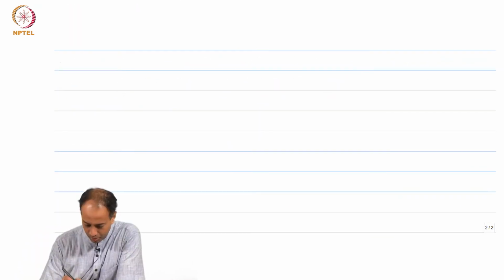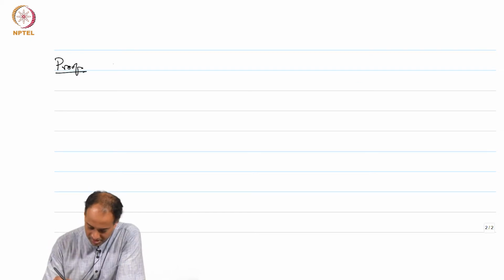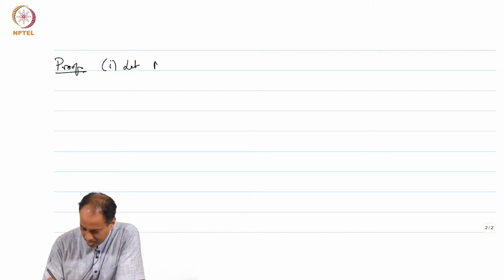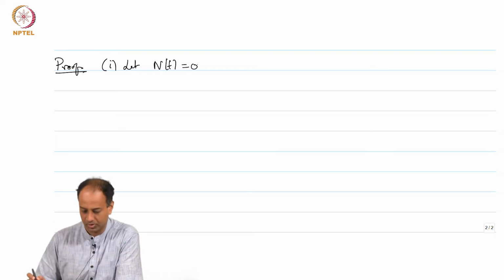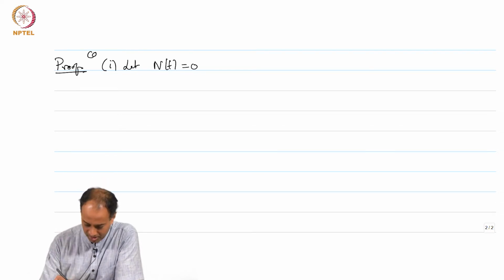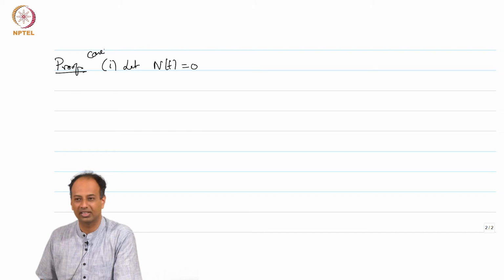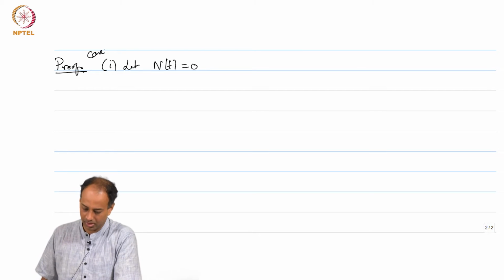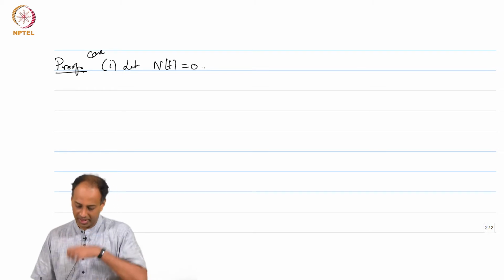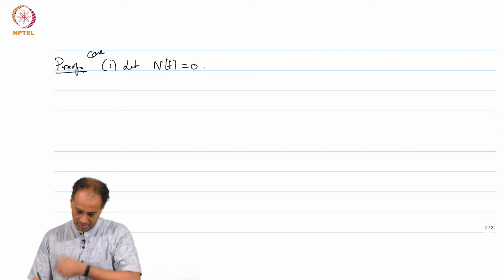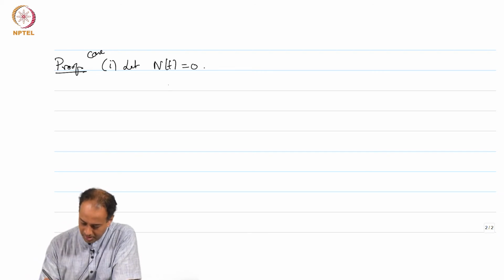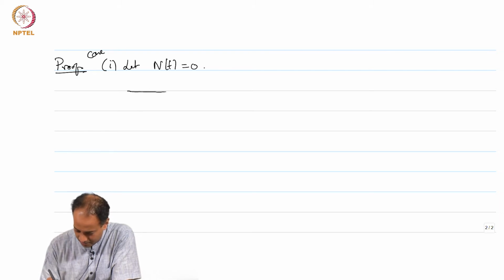Okay. Now, let us prove this. So, we will first start with, let us say, t be such that N of t is 0. Okay. This is like case 1. We will consider two different cases, N of t is 0, N of t is strictly bigger than 0. Okay. So, we will look at the following. Let us just draw a picture to make this clear.